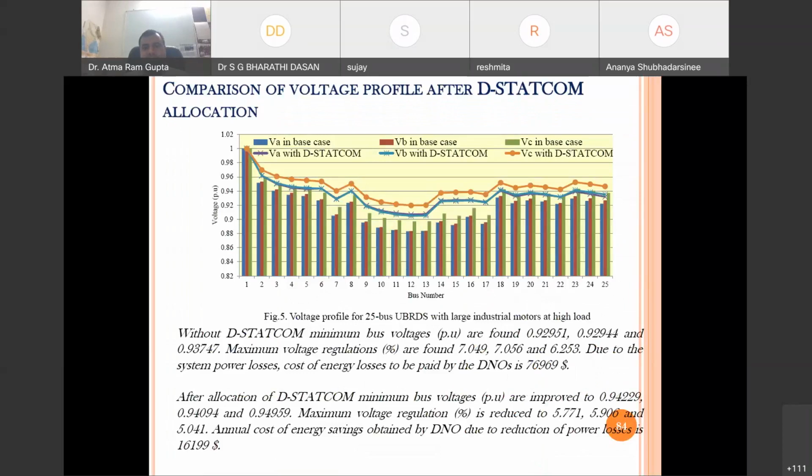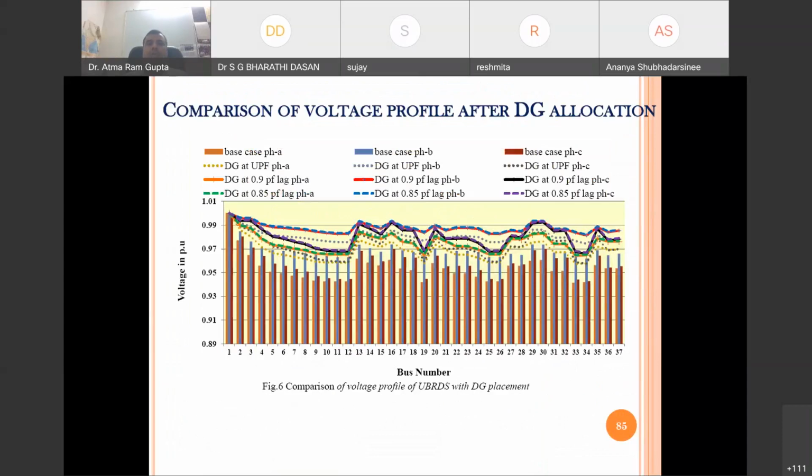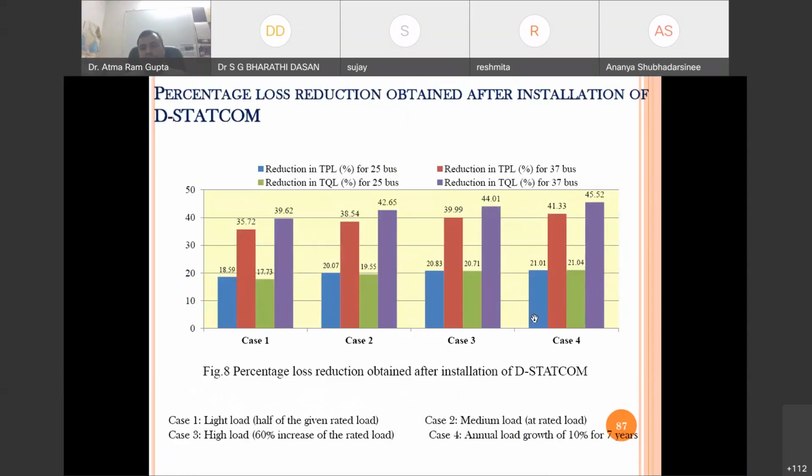In each phase in the unbalanced system, we have to show the voltage profile enhancement. We can see it after allocation of the DStatCom. Similarly, we can do DG allocation with various power factors, and we can take combined DG and DStatCom allocation to improve the voltage profile further. But it should be at the proper position, otherwise the voltage will go beyond 1 per unit, which should not happen, because if the voltage increases too much, then we have to think about the insulation of the distribution line also.